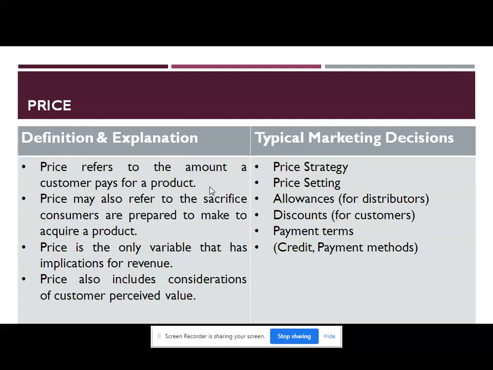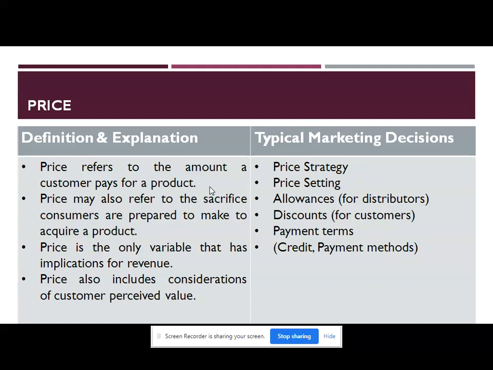Then various payment terms, that is, will the customer pay in cash or through credit, or maybe installment facilities will be given to the customers. So all such revenue type of decisions are made in price. So price is very important as far as marketers and consumers are concerned.